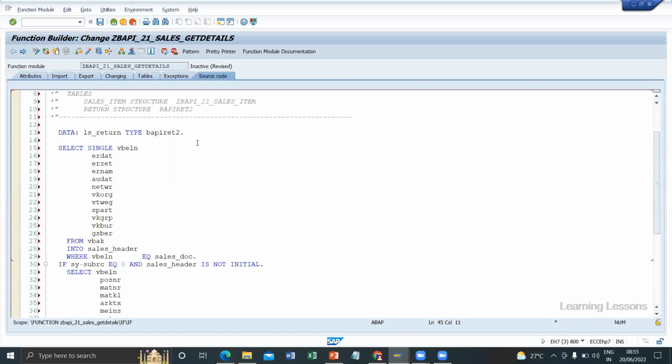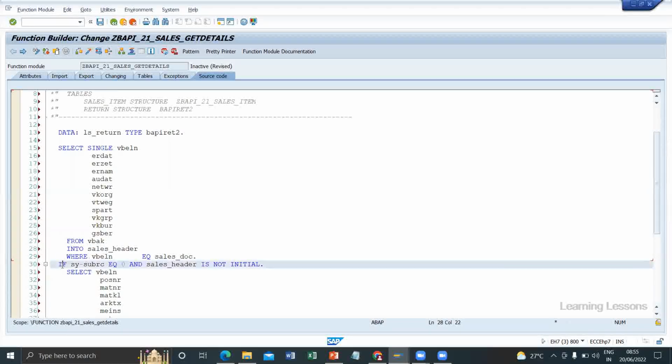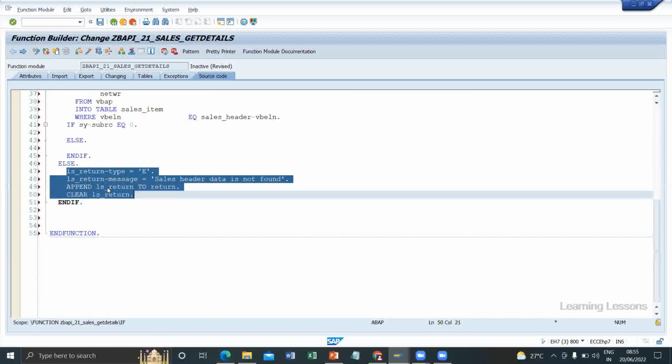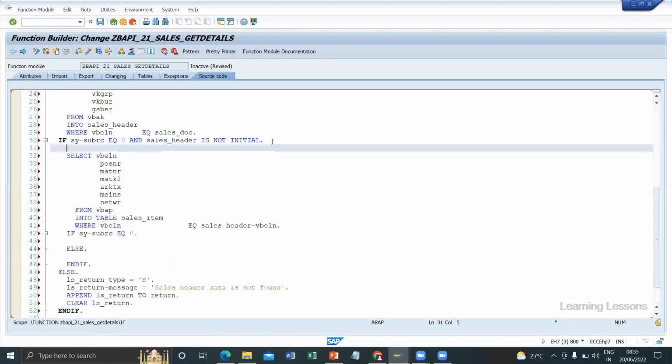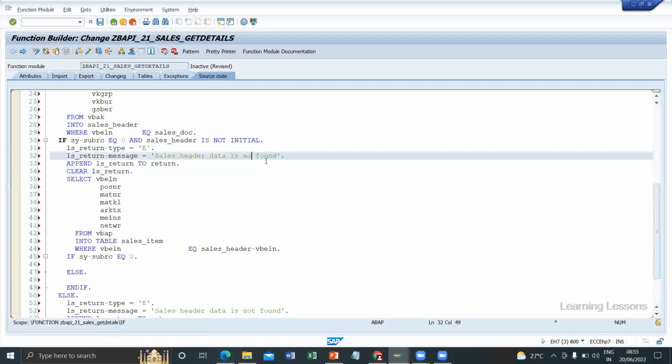No, this is the sales header part. In the if else, if sy-subrc is 0, in the else part we are pushing now. This same one will be used in all the positions. This is the else part. Even in the success case, we have to push sales header data is found. Everywhere we need the messages.